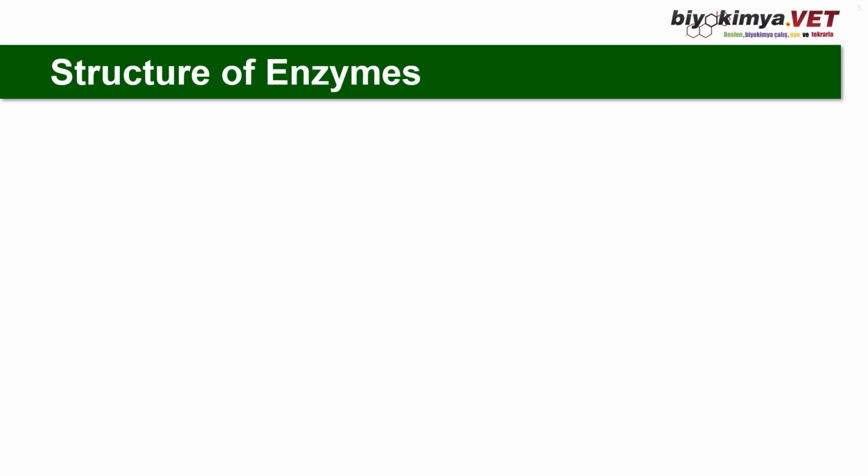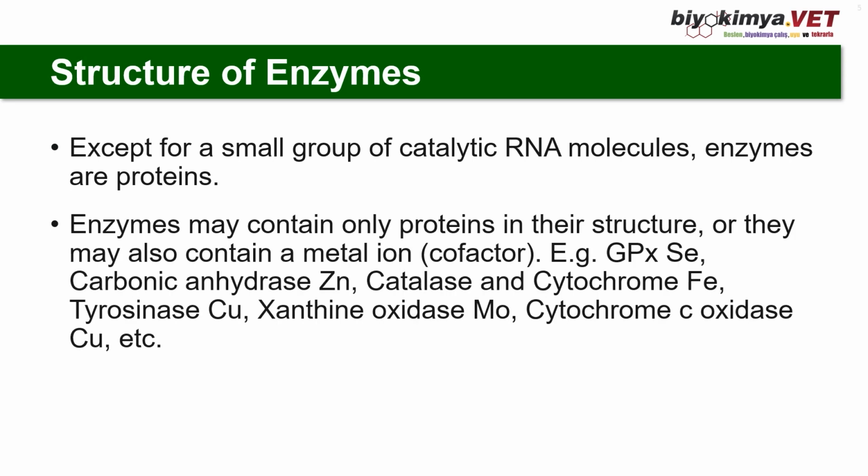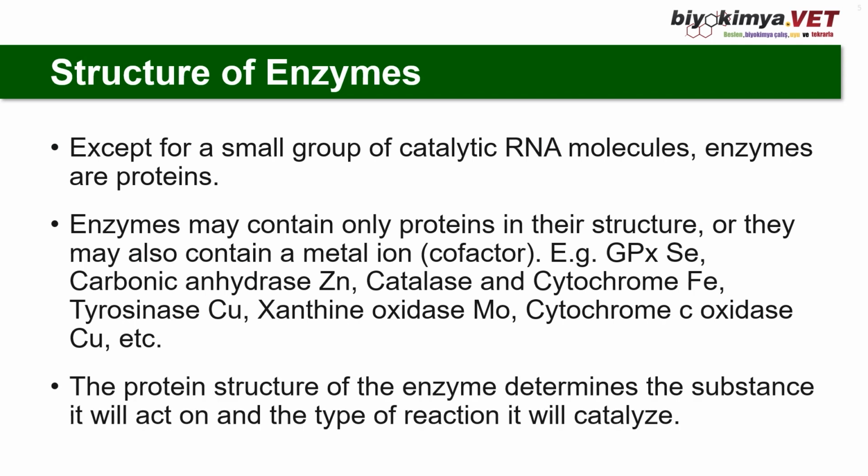Structure of enzymes. Except for a small group of catalytic RNA molecules, enzymes are proteins. Enzymes may contain only proteins in their structure, or they may also contain a metal ion as cofactor, such as glutathione peroxidase, which contains selenium, carbonic anhydrase, zinc, catalase, and cytochrome, iron, and we can increase the examples easily. The protein structure of the enzyme determines the substance it will act on and the type of reaction it will catalyze.